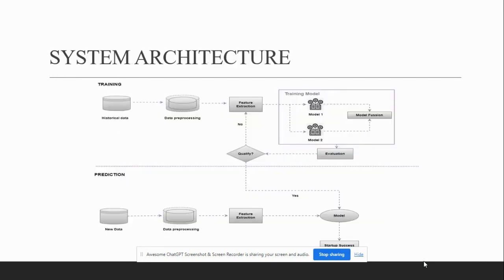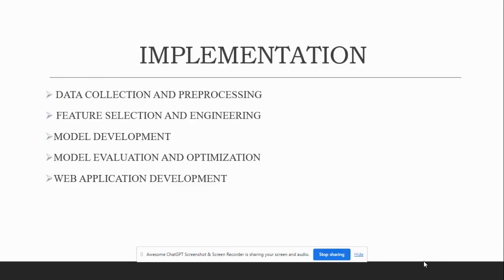Now moving on to the system architecture, it is a model that conceptually defines the views, structure, and visual representation of the system. Let us now have a look at the implementation part. The very first process in implementation part is data collection and processing.